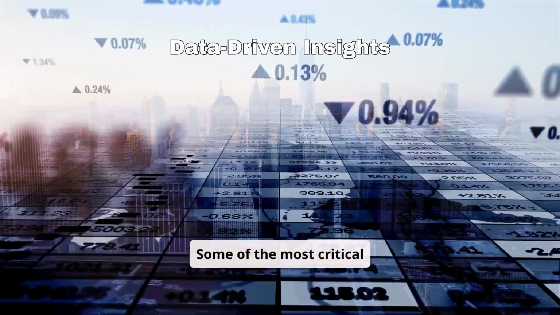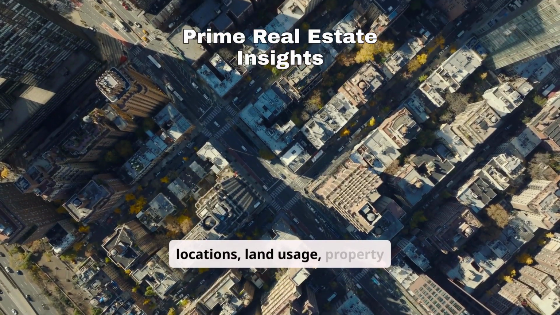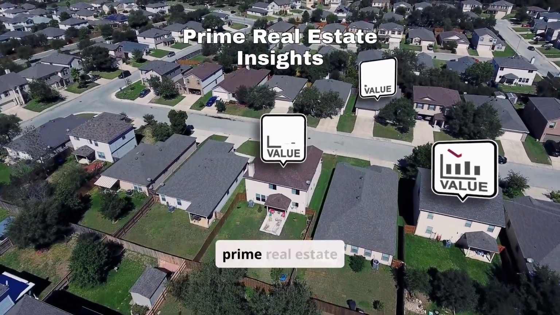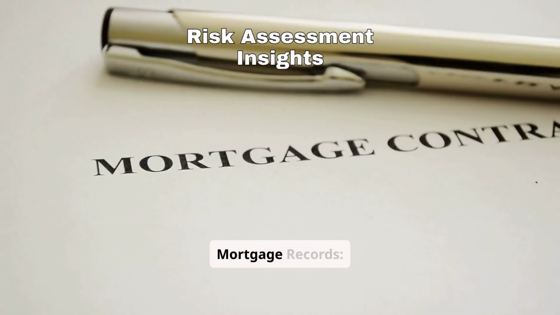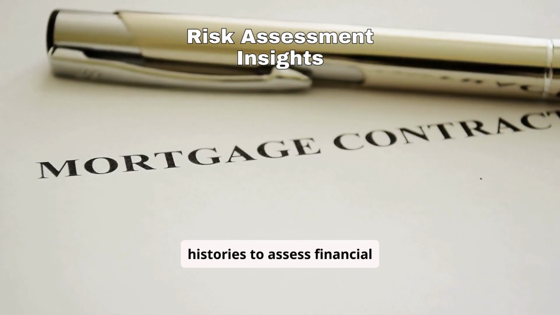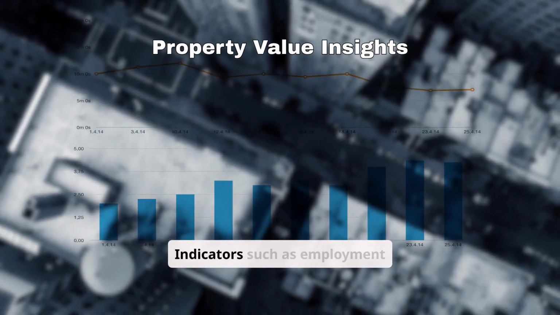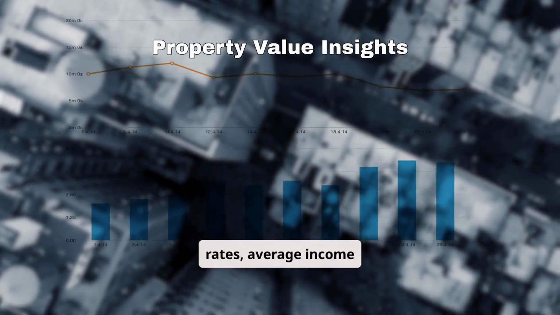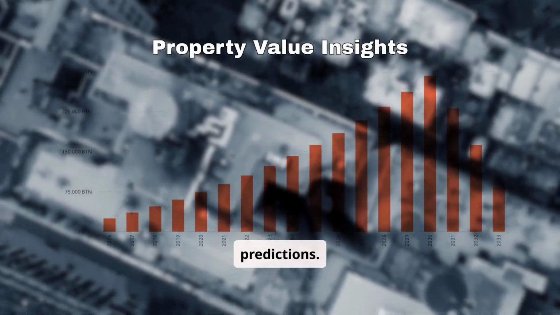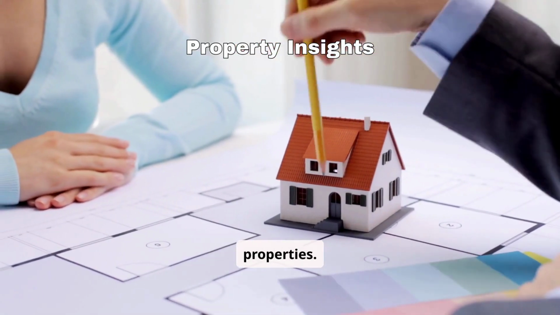Some of the most critical datasets include geospatial data, which includes maps, locations, land usage, property density, and proximity to urban centers or amenities. This helps identify prime real estate locations. Mortgage records, data on mortgage defaults, credit risks, and borrower histories to assess financial risks associated with specific properties or regions. Economic data, indicators such as employment rates, average income levels, and regional economic stability drive long-term property value predictions. Building data, details about the size, condition, age, and design of properties.